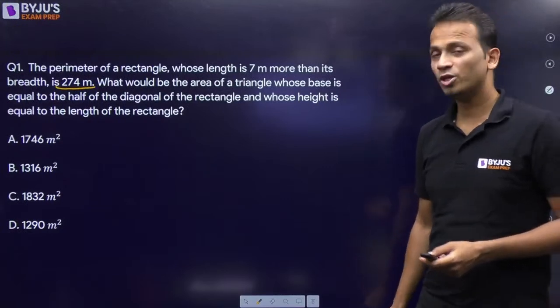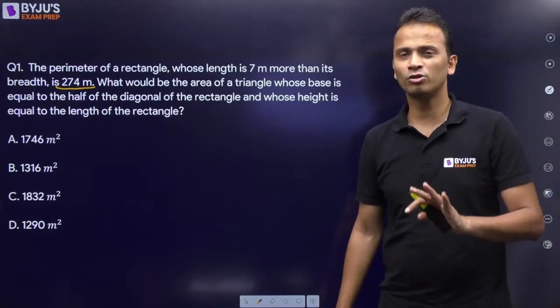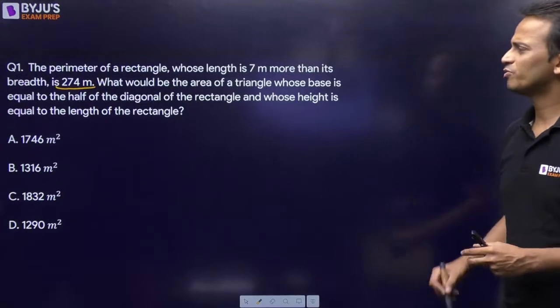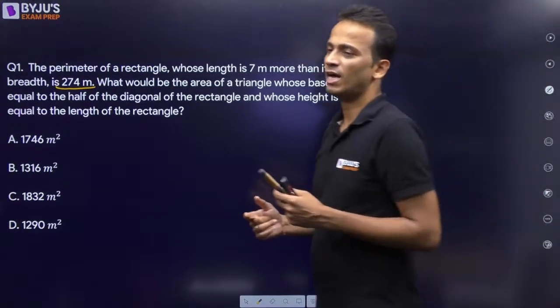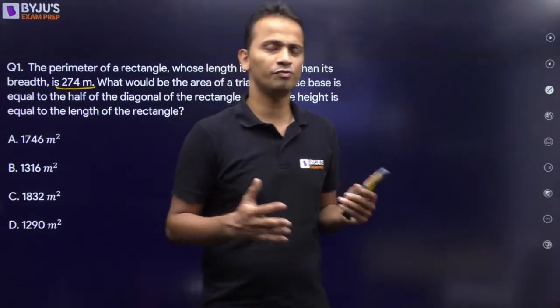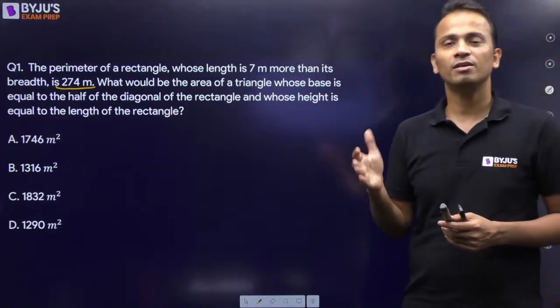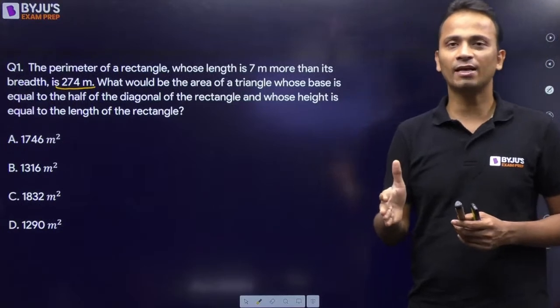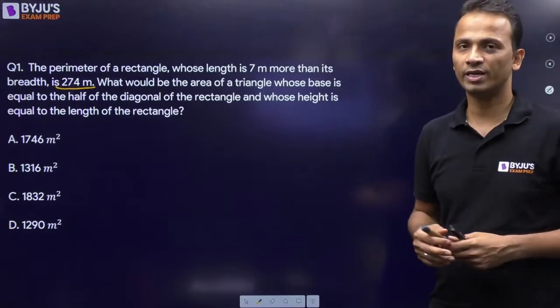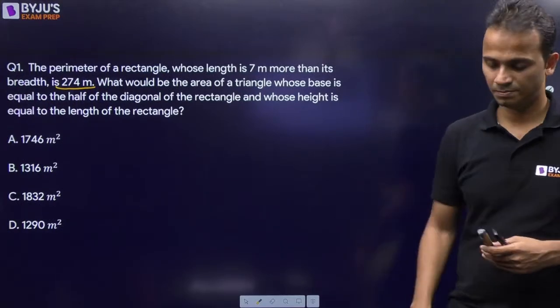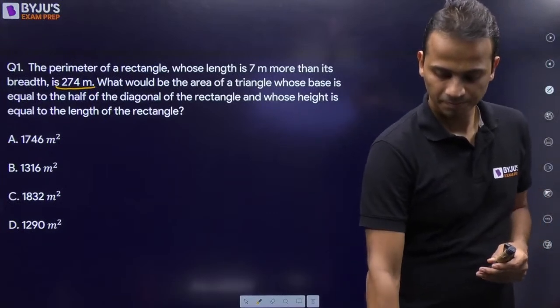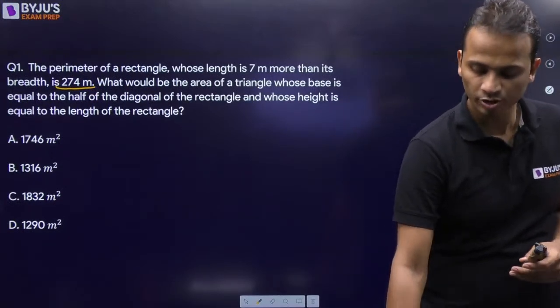In this question, you will need to do a good amount of calculations. First of all, you'll have to obtain the length and breadth of the rectangle. Using that, you'll have to obtain the diagonal of the rectangle and then form the triangle. You have 4 options on your screen.